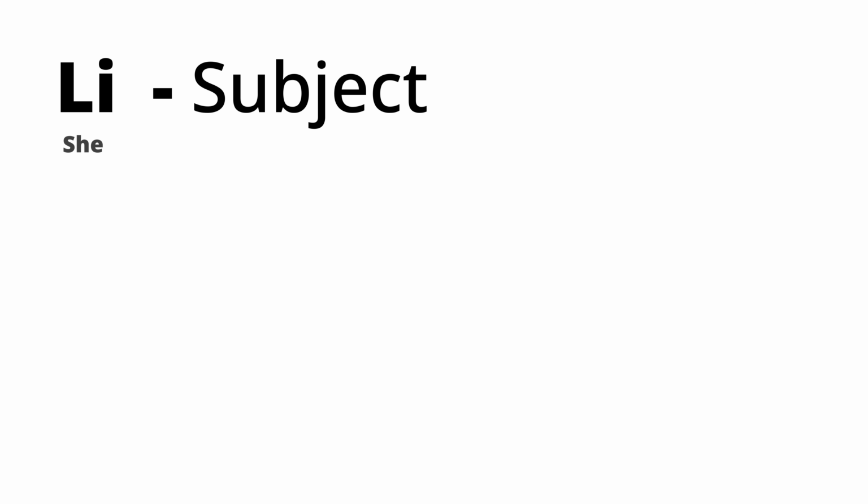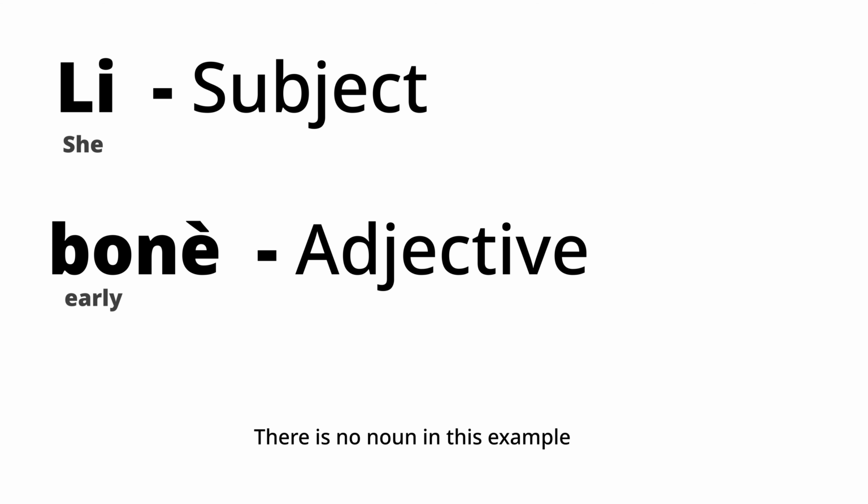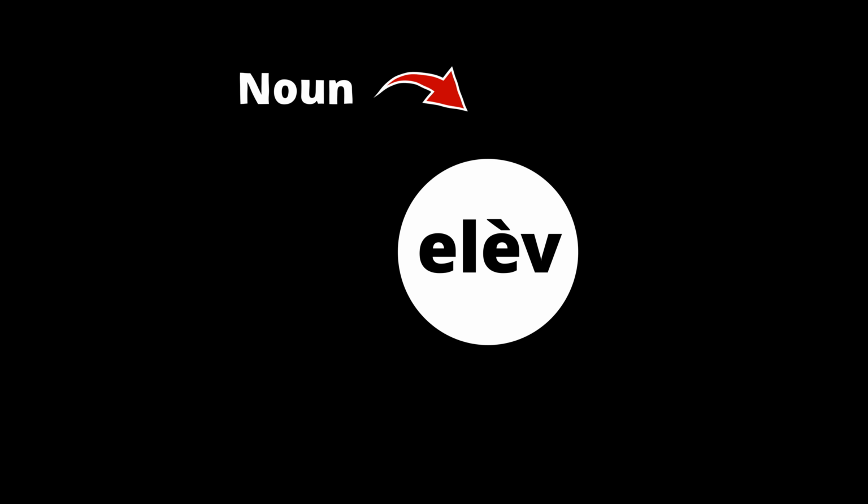Let's say, for example, you wanted to say she is early in Haitian Creole. Well, instead of saying li se bonnet, it's better to say li bonnet. Why? Because in that example, she is early or li bonnet, there is no noun for the verb se to identify. Whereas if we go back to our very first example of she is an early student, in Haitian Creole that would be li se yon élève bonnet. Why? Because se is identifying the noun, élève or student.